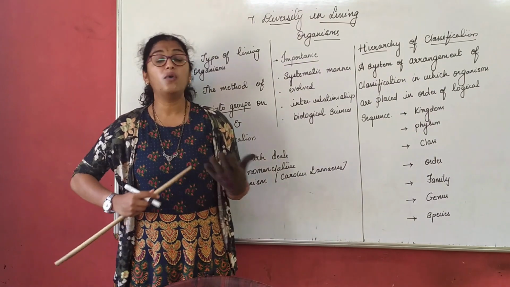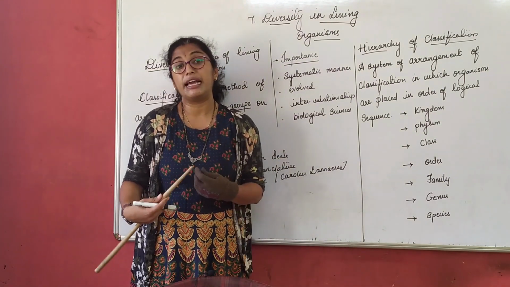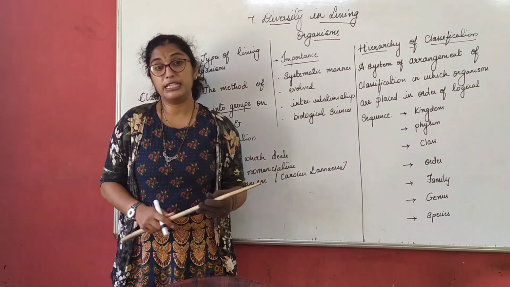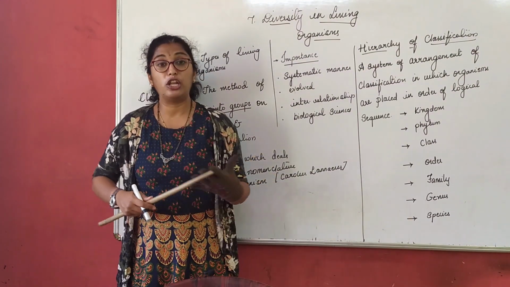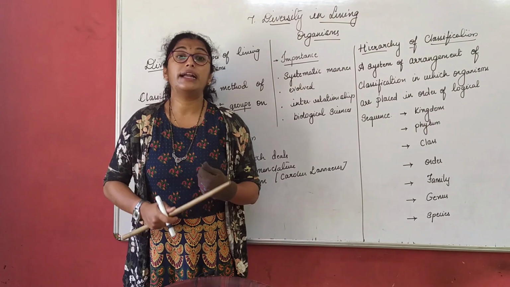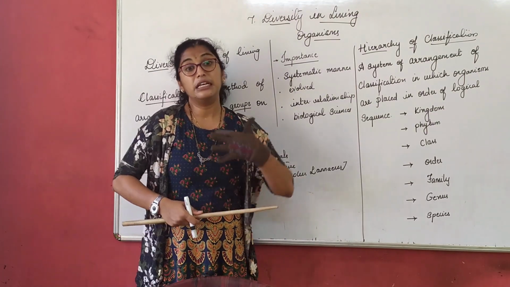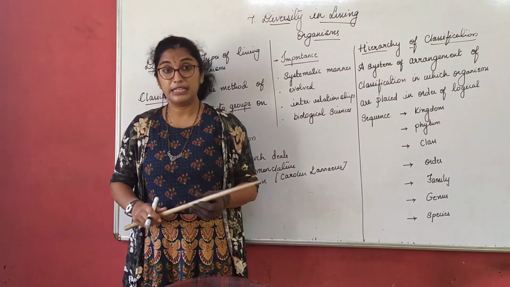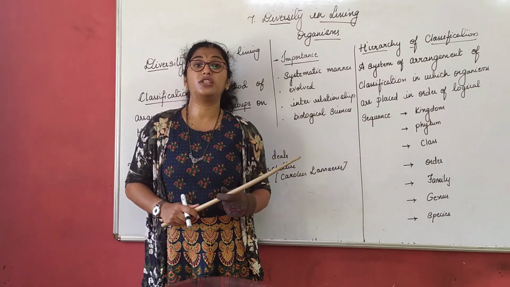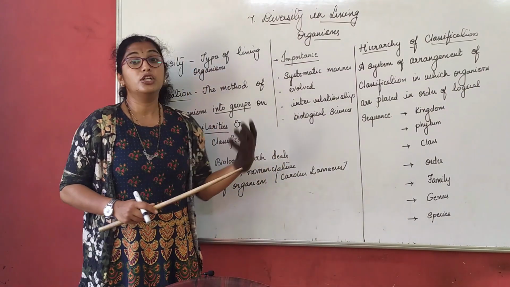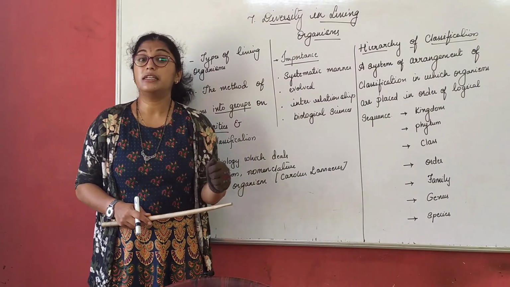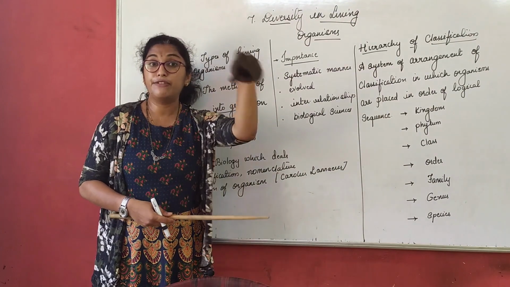Interrelationship. So how are these organisms interrelated to each other? Biological science. Now, what do you mean by biological science? It helps us to understand nature better. How are they interdependent in terms of biological science? So, classification is very important to understand living organisms better, because we come to know in which